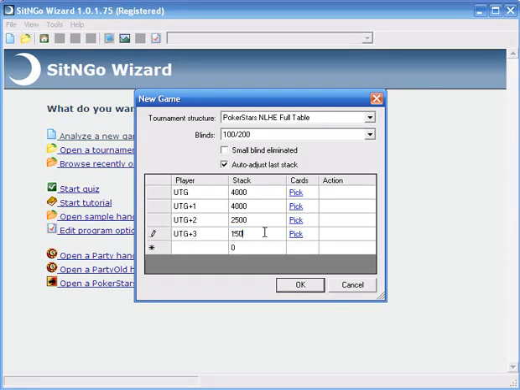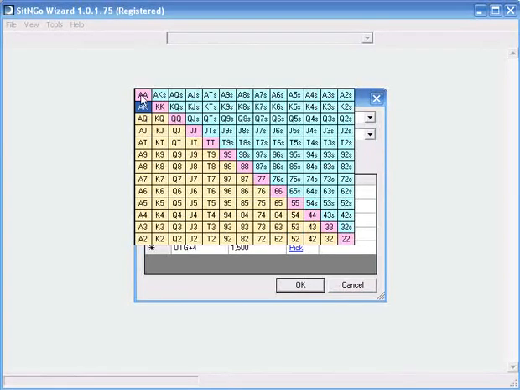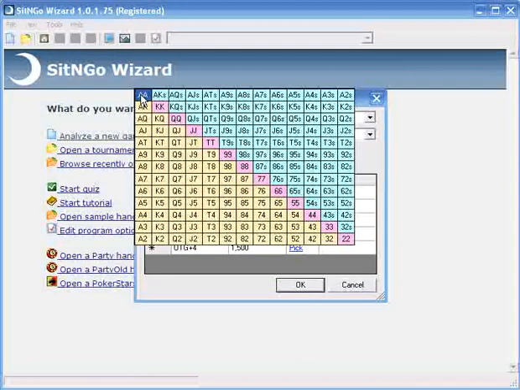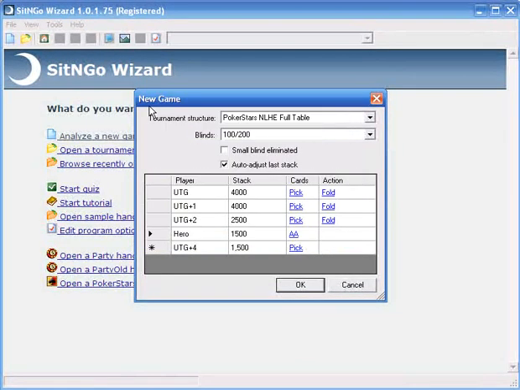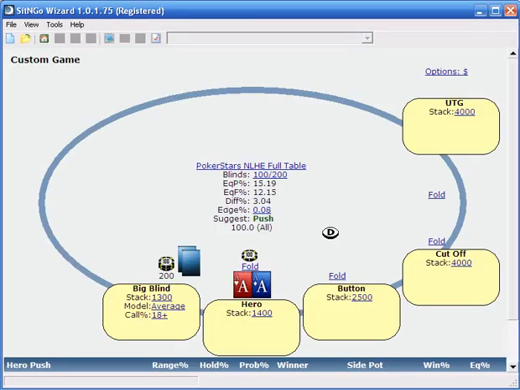And what we're mainly going to be looking at is the analysis. That's so key. And if we have these stacks, then the last guy has 1,500. And we show the program which player we are by picking his cards. So let's give ourselves a pretty easy warm-up. Let's assume we have aces, and we'll see whether we should push or fold.